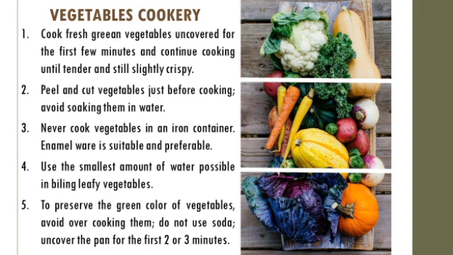Cooking vegetables. So what are the good ways of cooking vegetables? First, cook fresh green vegetables uncovered for the first few minutes and continue cooking until tender and slightly crispy. Let the vegetables absorb moisture. 2. Peel and cut vegetables just before cooking. Avoid soaking them in water.